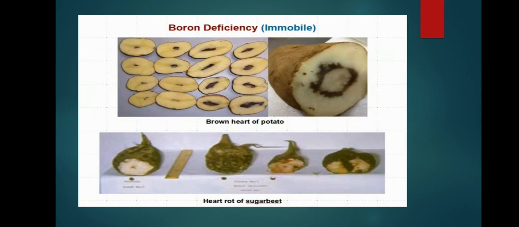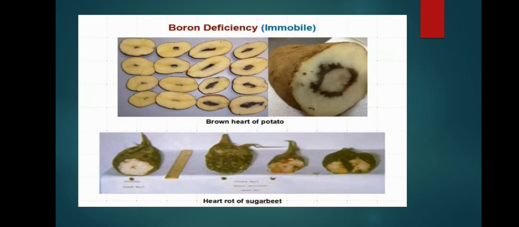Next, boron deficiency causes brown heart of potato and heart rot of sugar beet. Heart rot of potato occurs due to oxygen deficiency, but brown heart of potato occurs due to boron deficiency. Brown means boron; keep it in your mind. This is immobile now.